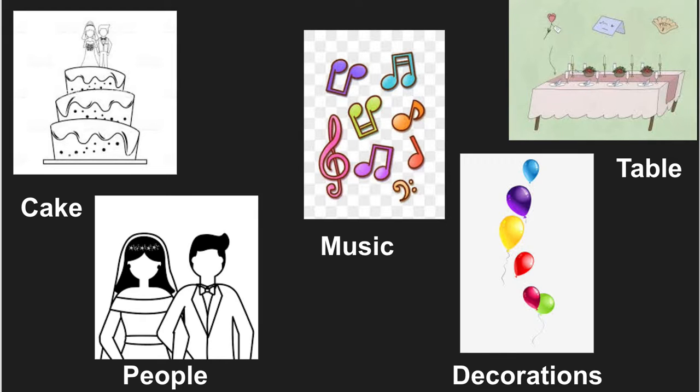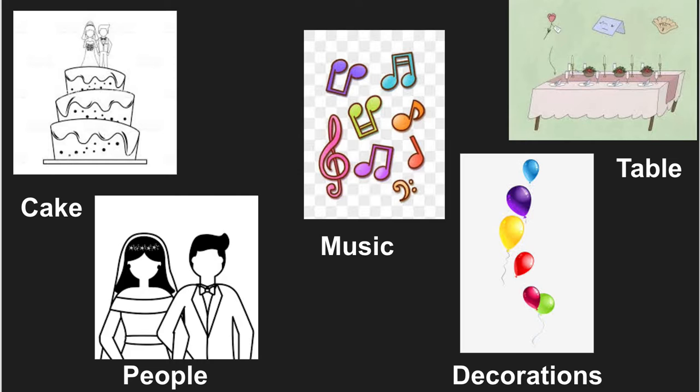So we're going to talk about events. Now let's talk about a wedding. At a wedding, you can smell the cake, you can hear the music, you can see the table, the decorations, and the people, but can you hear the wedding? Can you taste the wedding? Can you smell the wedding? No, it's an abstract noun, but we can name all the physical nouns that make up the wedding. So other events that would be abstract nouns could be a birthday party, or a picnic. So these are just nouns that you can't use your five senses on.